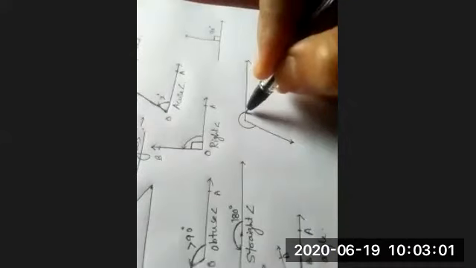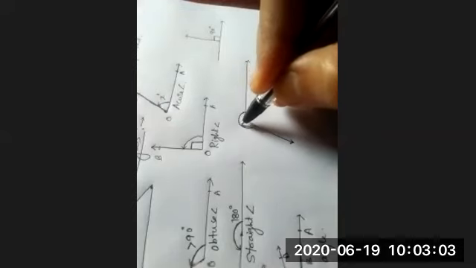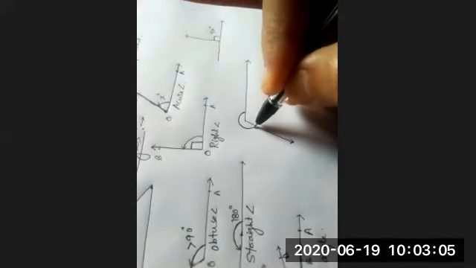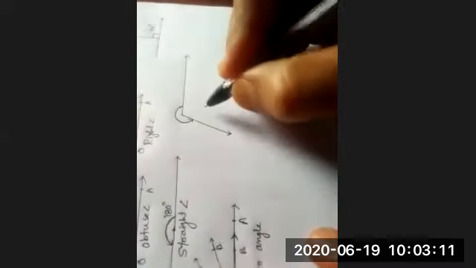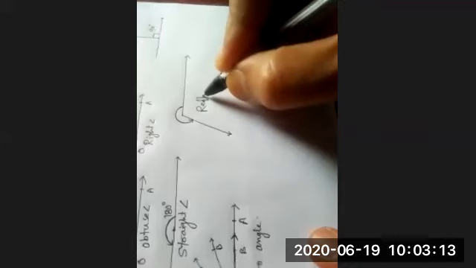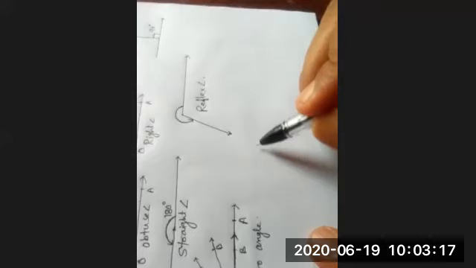This is also in this way, anti-clockwise. This is also in anti-clockwise. This reflex angle is also indicating starting from here and moving towards anti-clockwise direction. So here one arrow mark should be there. Understood? So this is called reflex angle.